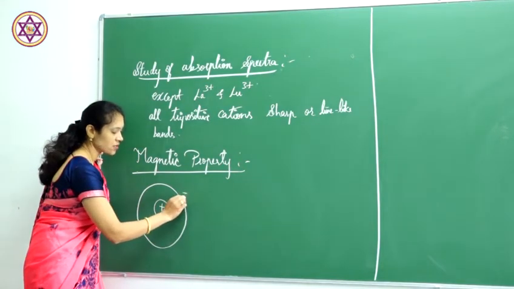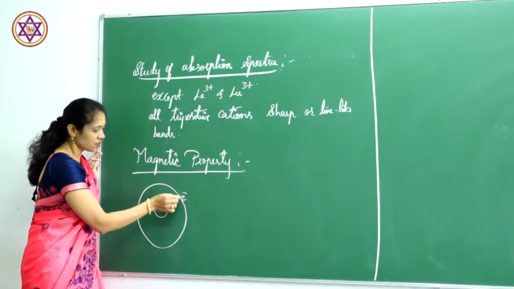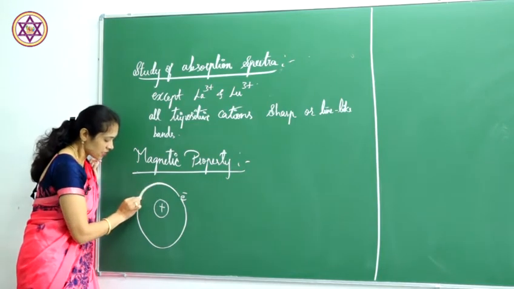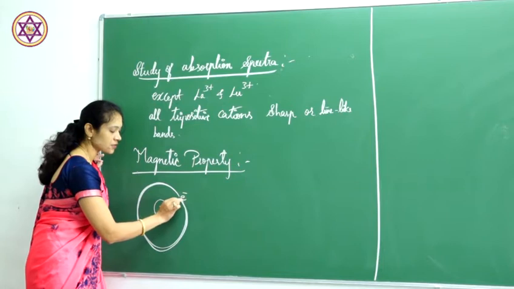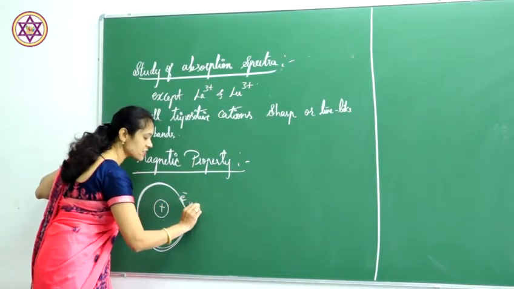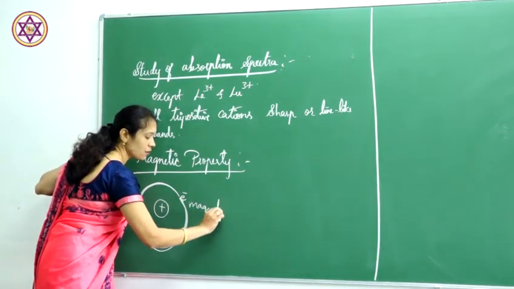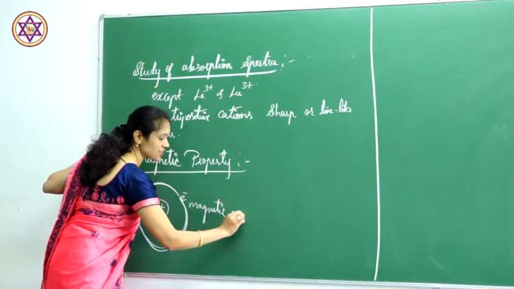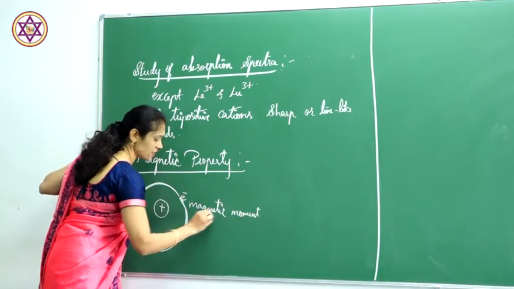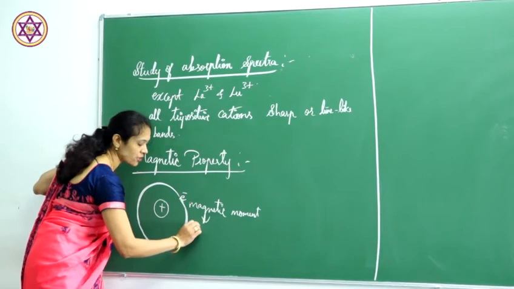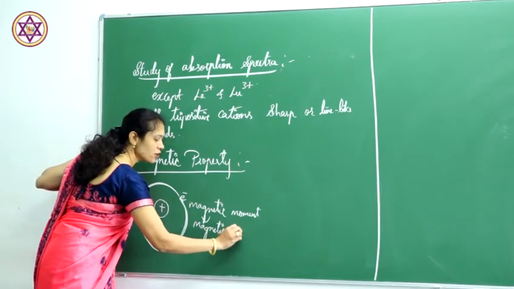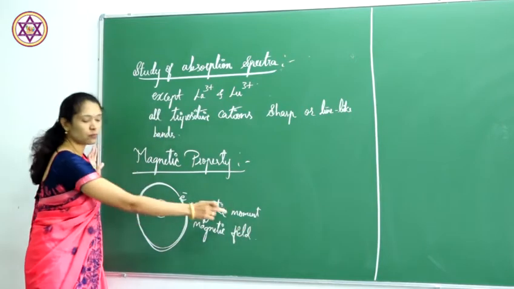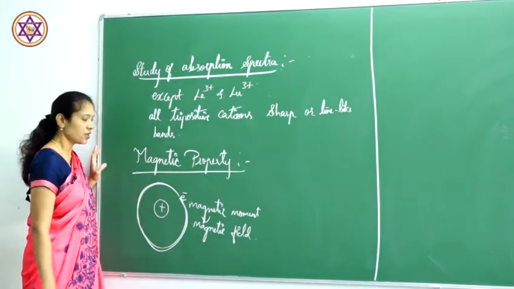The electron revolving around the nucleus has a certain magnetic moment. If there is a magnetic field, you will observe a magnetic moment in this electron.